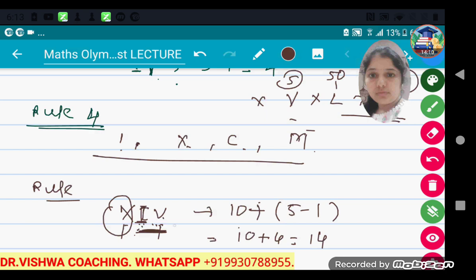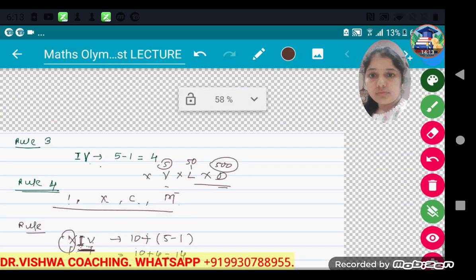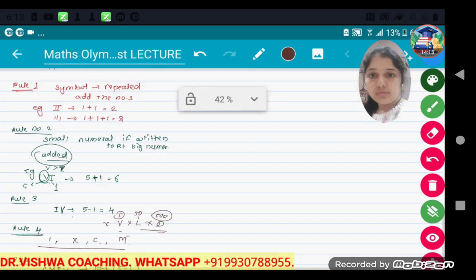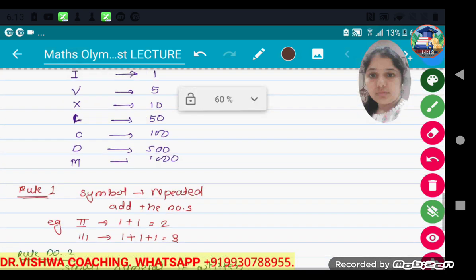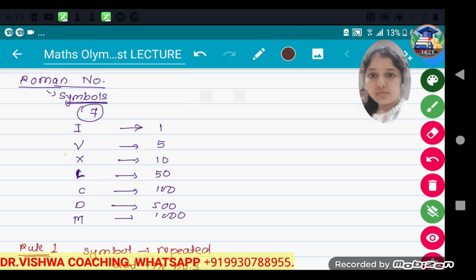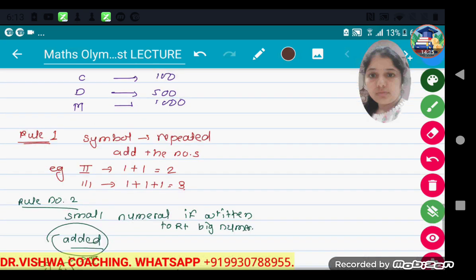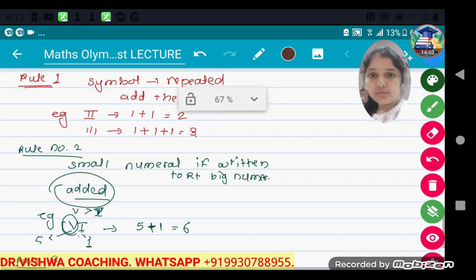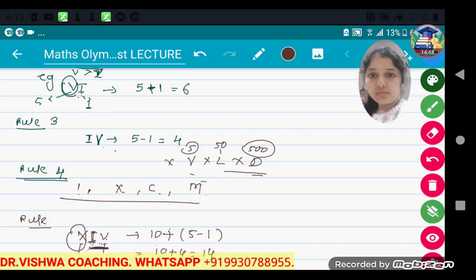Okay, so these are all the rules related to Roman numerals. I will explain them again. Roman numerals are represented by these 7 symbols: I, V, X, L, C, D and M. I means 1, V means 5, X means 10, L means 50, C means 100, D means 500 and M means 1000. Now we learned some rules. If a symbol is repeated, we have to add them. This is the example of it. If a smaller numeral is written at the right side of the bigger numeral, we have to add both of them. Rule number 3 is the opposite of rule number 2.